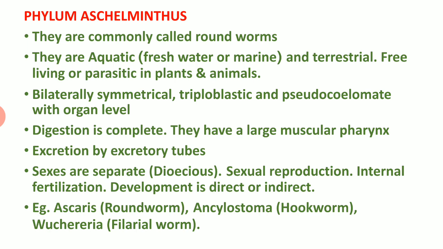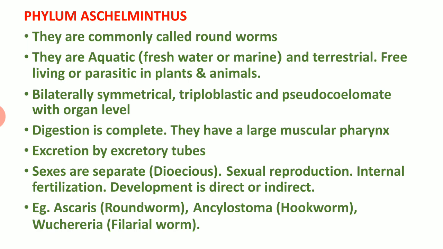First we have to discuss phylum Aschelminthes. Aschelminthes means roundworms. We are going to talk about its general characters now. They are commonly called roundworms. By appearance, they are roundworms.